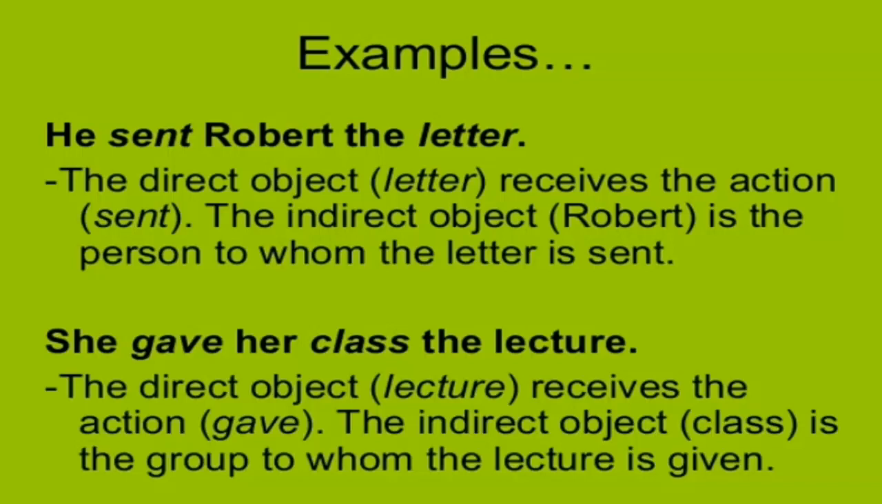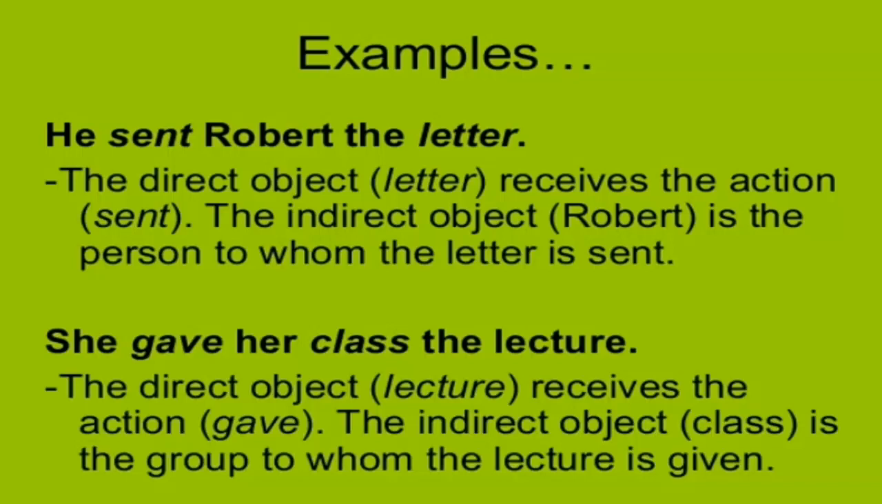He sent Robert the letter. Now, what did he send Robert? The letter. So, the letter becomes the direct object. And whom was the letter sent to? It was sent to Robert. So, Robert becomes the indirect object. That is the person to whom the letter was sent.